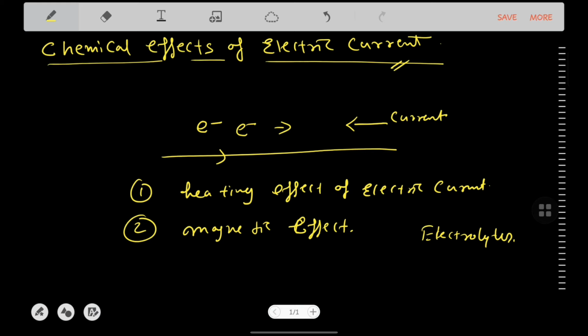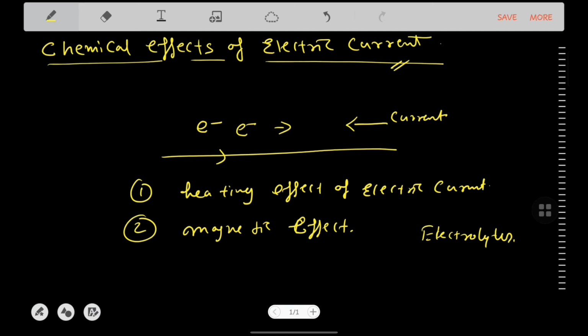So when electric current is passed through conducting liquids like sulfuric acid, sodium hydroxide, acidulated water, sodium chloride, etc., in these types of solutions, what will happen?